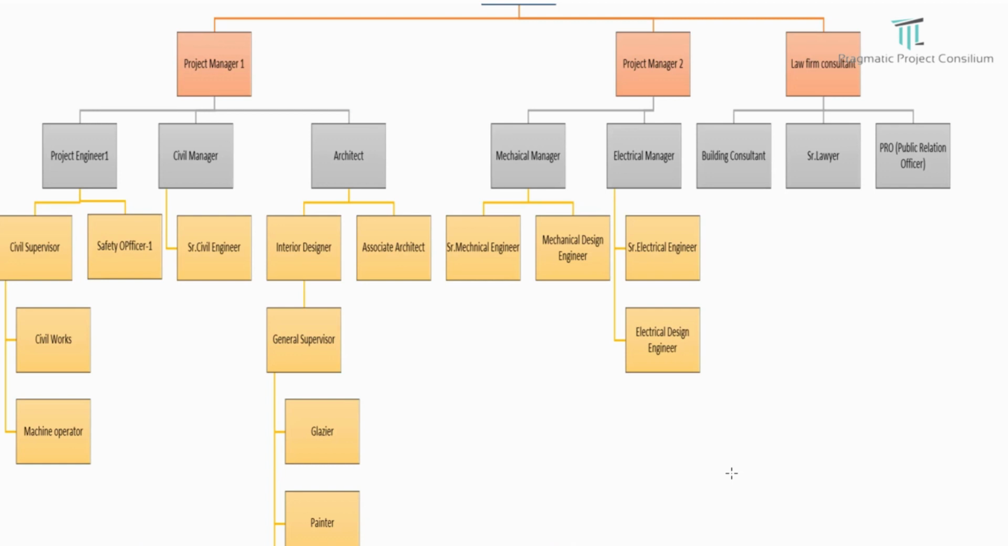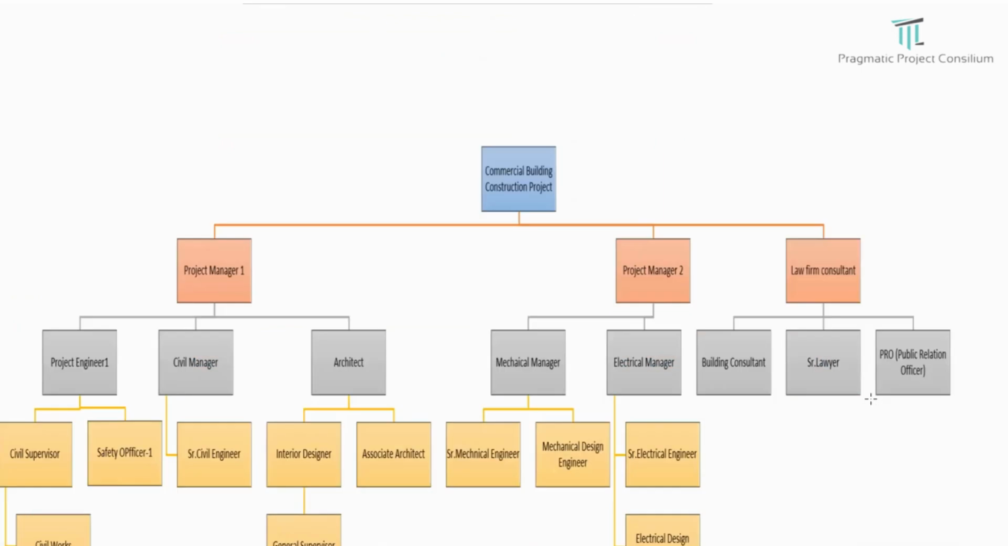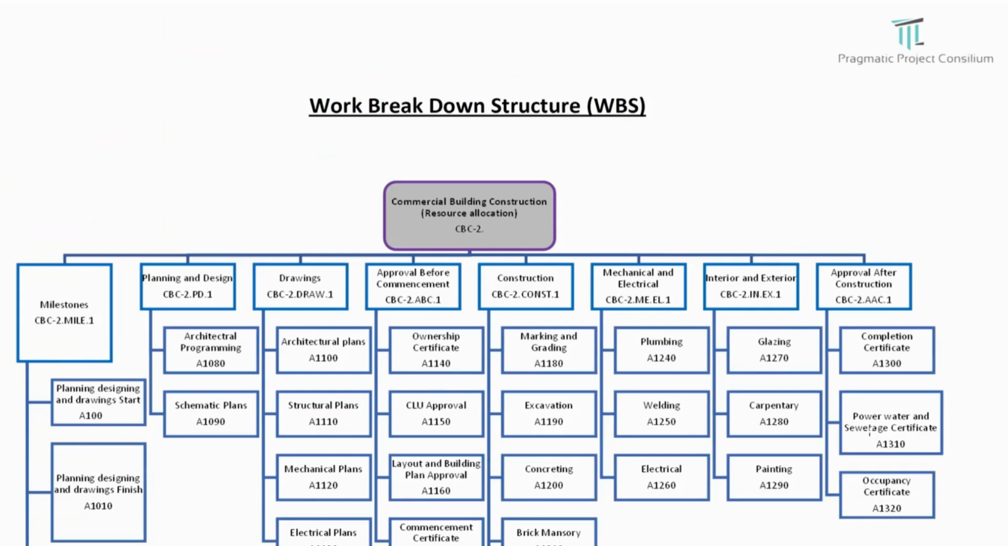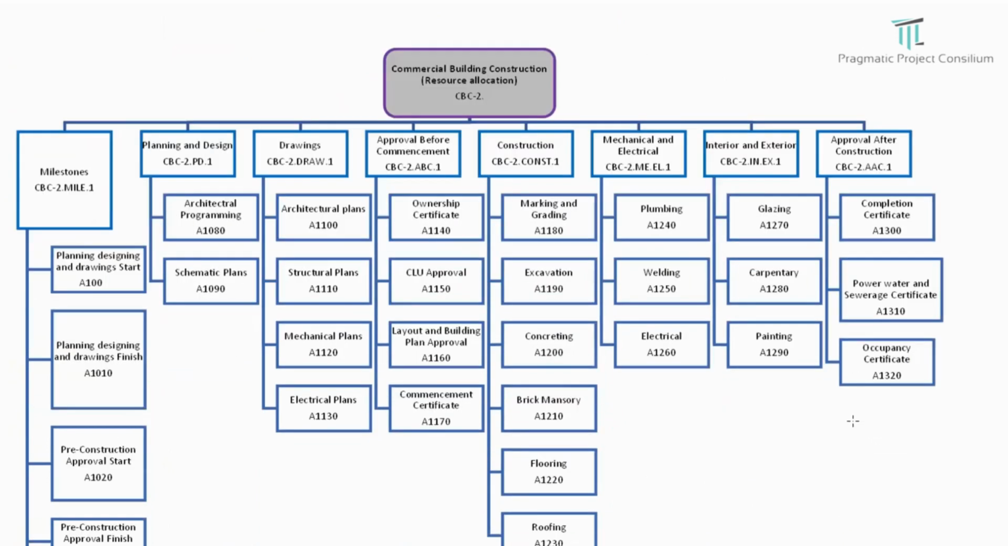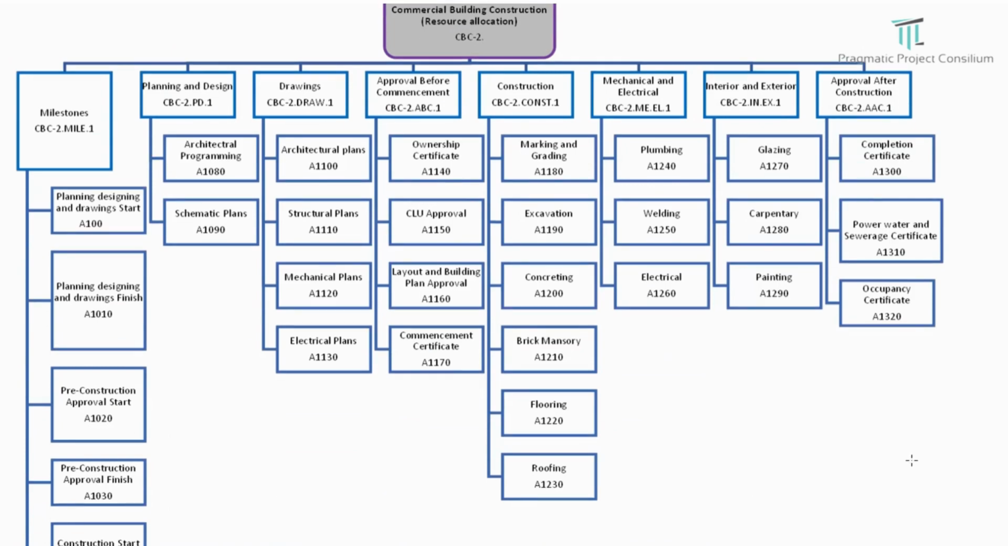Coming to the electrical manager, we have a senior electrical engineer as well as an electrical design engineer. So this is what the OBS already discussed. Now coming to the WBS with the activity coding. We have already given the full activity listing that is in Primavera. Apart from that, we are just trying to explain how the levels are broken down.